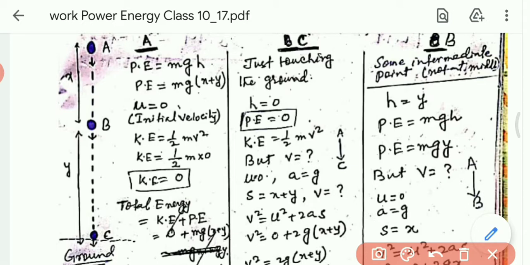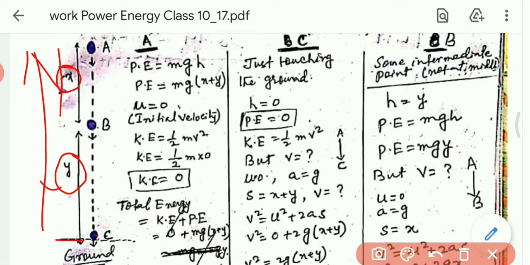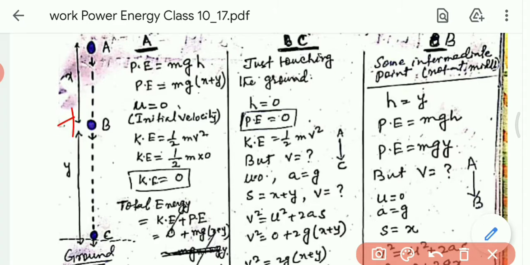From A to B, the distance is x. And from B to C, the distance is y. So the total distance from the ground to A is how much? x plus y, from here to here. This is the total distance, x plus y.